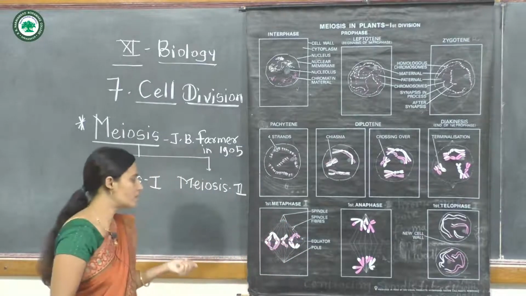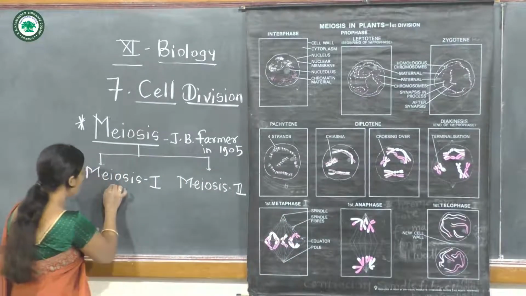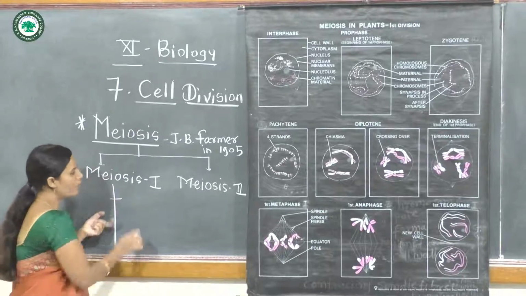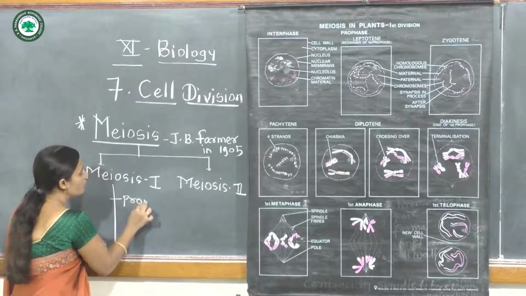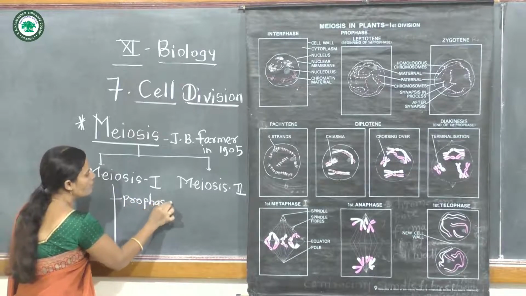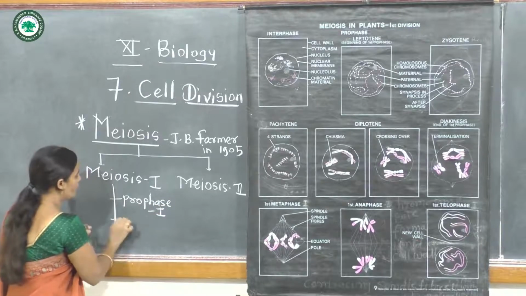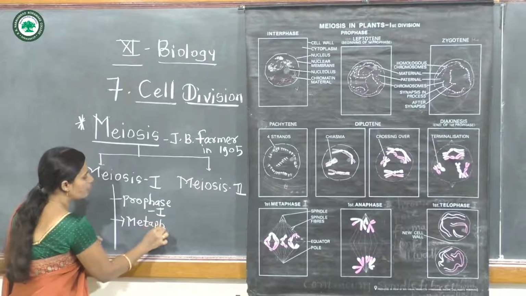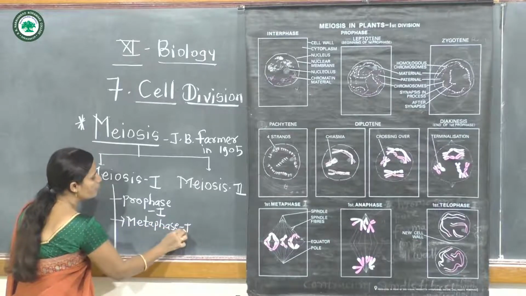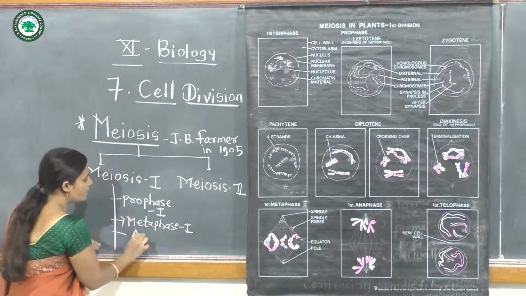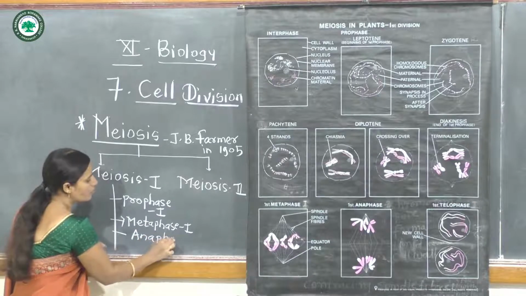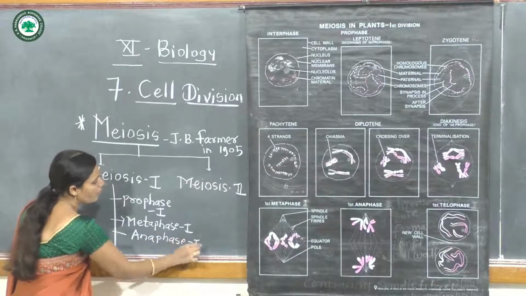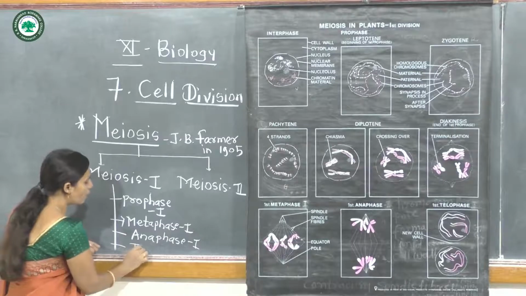The meiosis first stage involves prophase first, metaphase first, anaphase first, and telophase first.